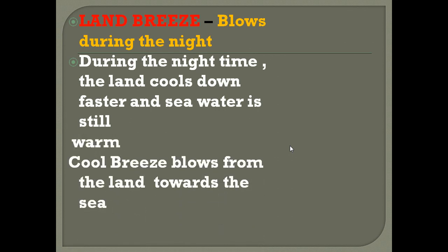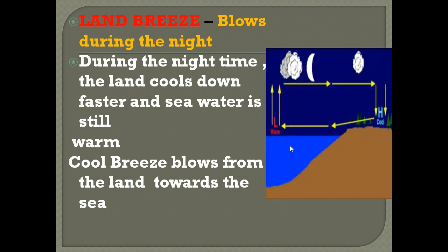The warm air above the sea rises up, and cooler air from above the land rushes to take its place. Thus a cool breeze blows from the land towards the sea, which is called land breeze.